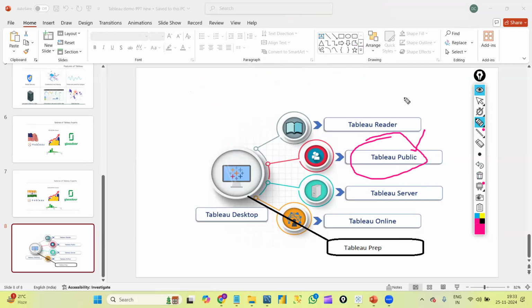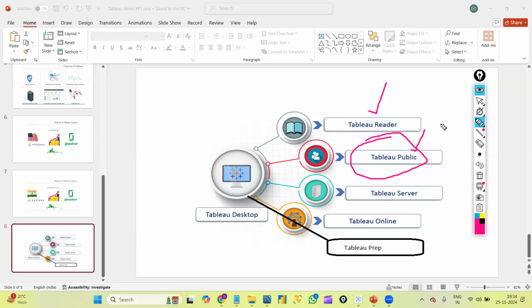Tableau reader is one such tool, in which we can just view Tableau files. If I upload any Tableau dashboard, any other user can view that. It is like saving files on our laptops or desktops, which we can open anytime freely.